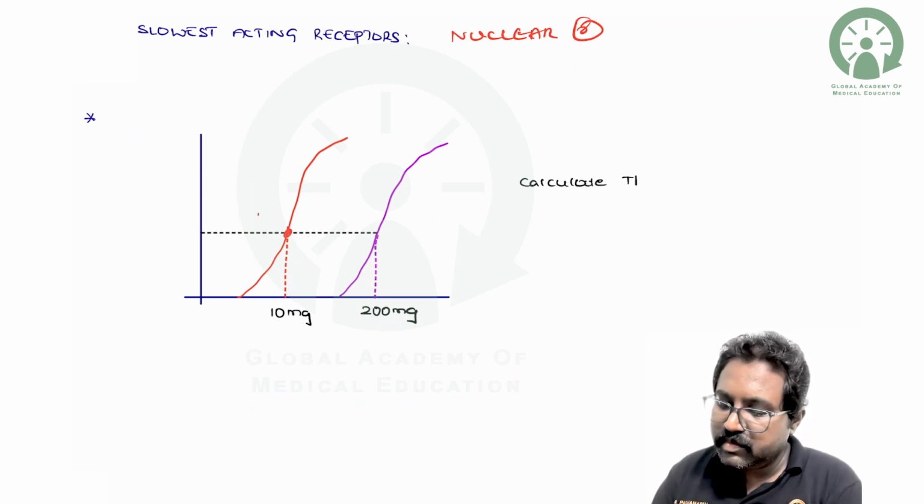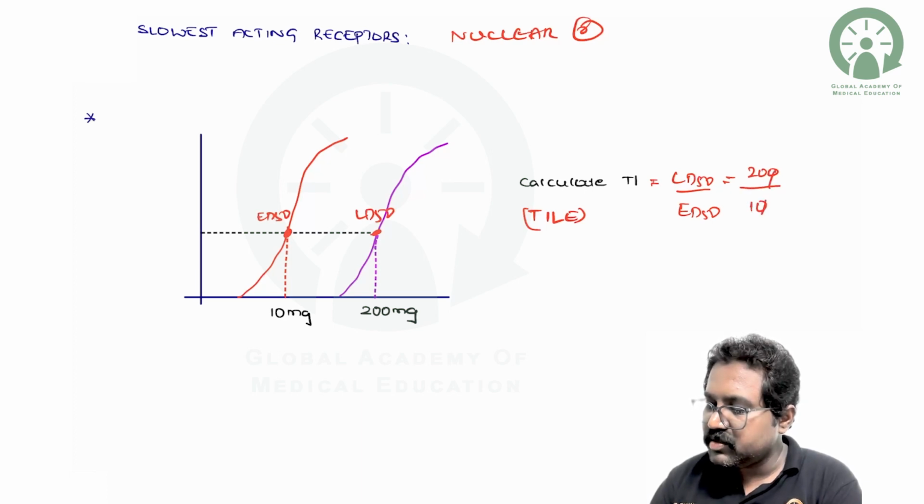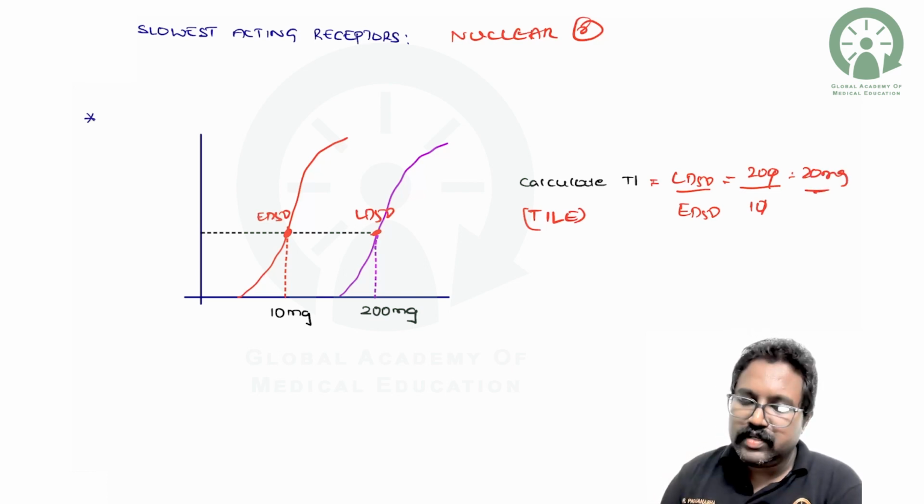This point will be your ED50 and this point will be your LD50. As we discussed earlier, it is represented as LD50 divided by ED50. So if there is 200 milligrams and 10 milligrams, the therapeutic index is 20 for a particular group of drug.